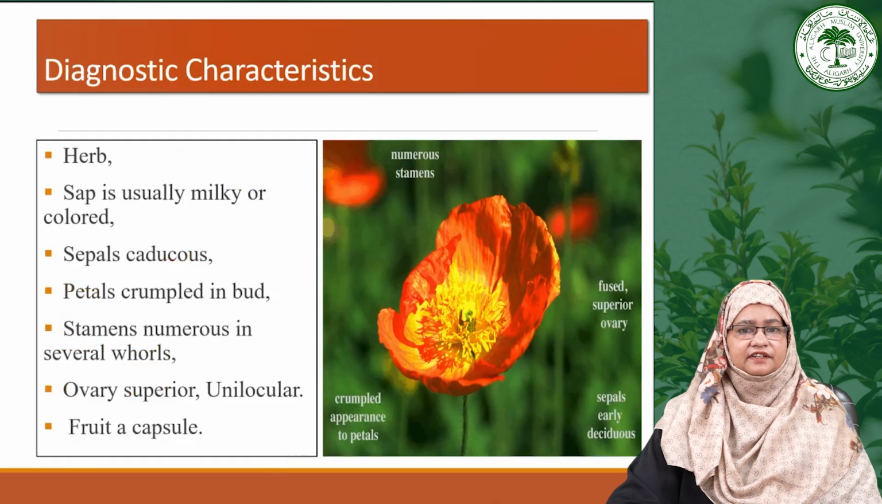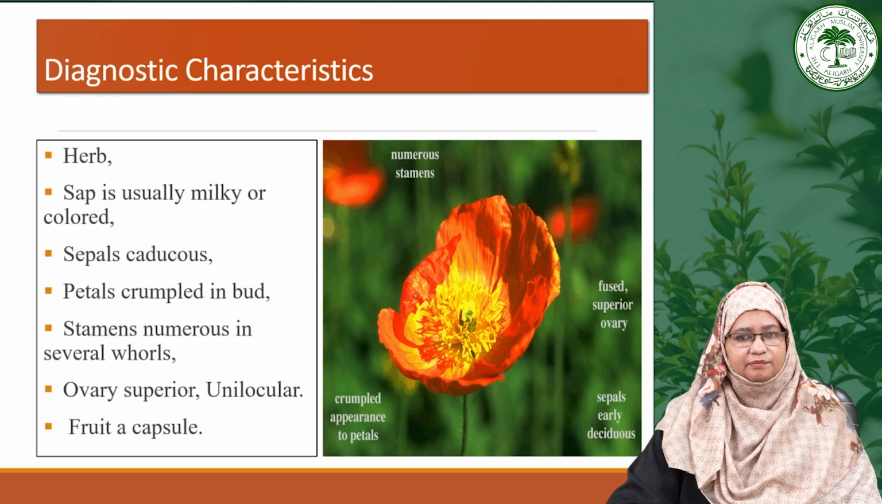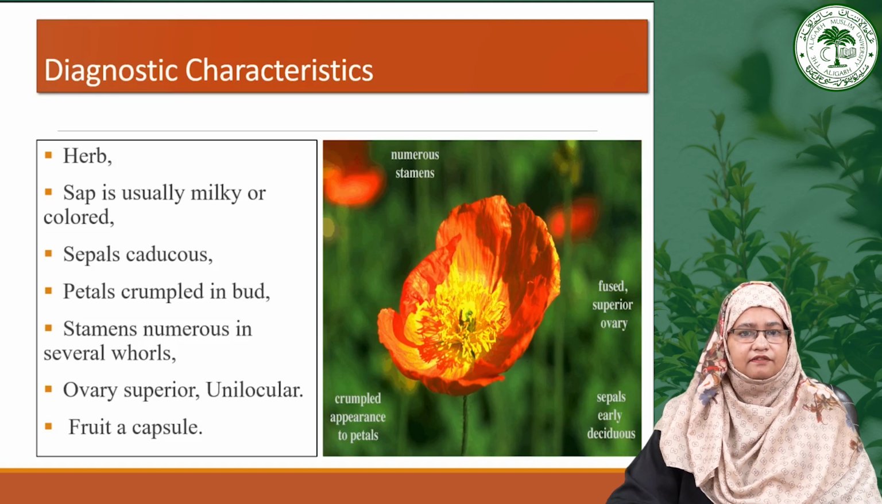Now, moving toward the diagnostic features of this particular family, as we have seen, the herbaceous nature and the milky or colored sap are the key characteristics of this family. Then the presence of caducous sepals and crumpled petals in bud highlights the unique adaptation in flower morphology. Furthermore, the numerous stamens are arranged in several whorls, and the ovary is superior with unilocular condition and the fruit is a capsule.